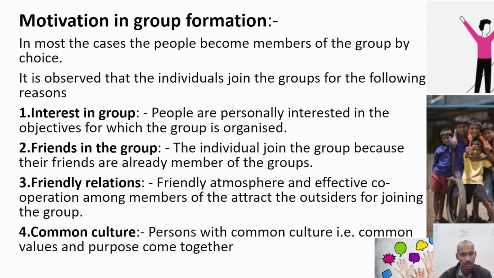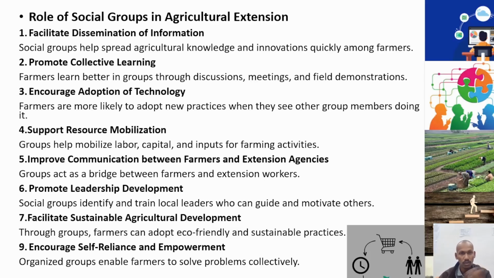Then common culture. If there is common culture between people, they will be more motivated to join the group. But you can also see that if there are different cultures and they want to learn each other's culture, they will form the group. Now, what is the role of social groups in agriculture extension?